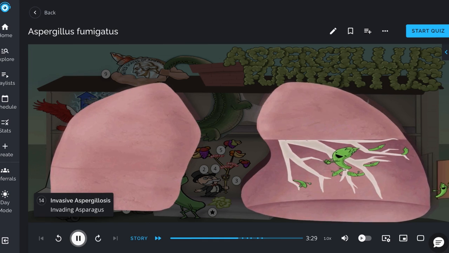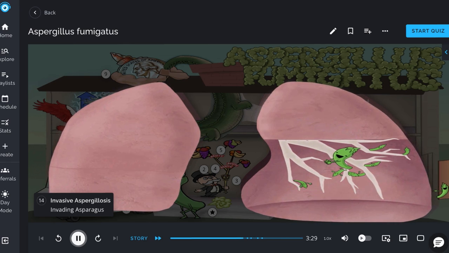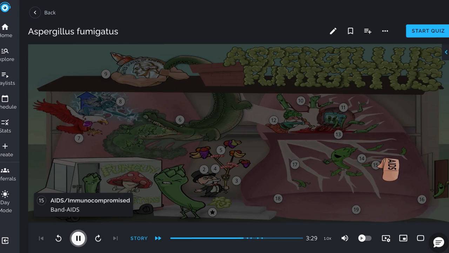Invasive aspergillosis, portrayed by the invading asparagus, is a third type of infection where the organism spreads throughout the body. It is typically seen in individuals with AIDS or those who are otherwise immunocompromised, represented by the band-aids. Individuals with chronic granulomatous disease, the Crohn granuloma, are also at risk.